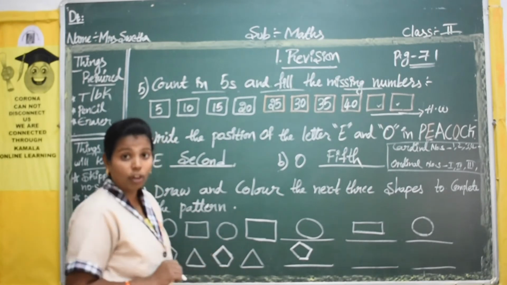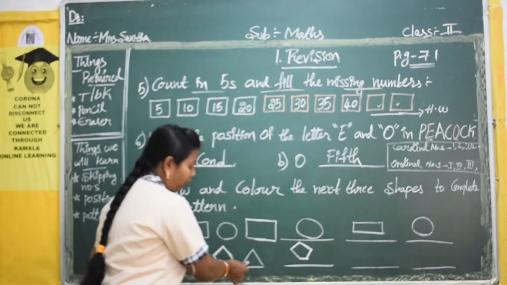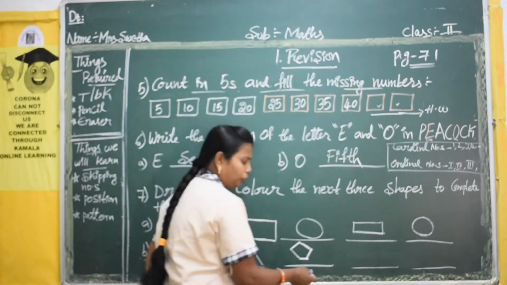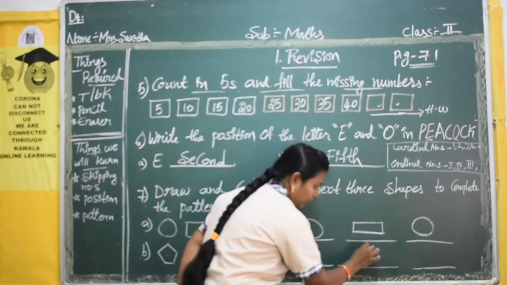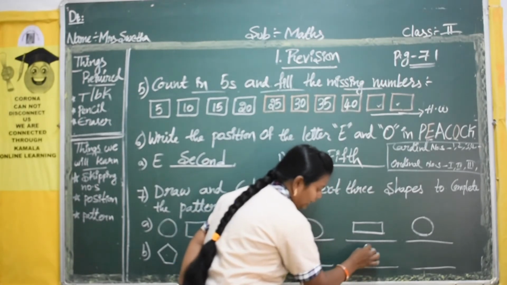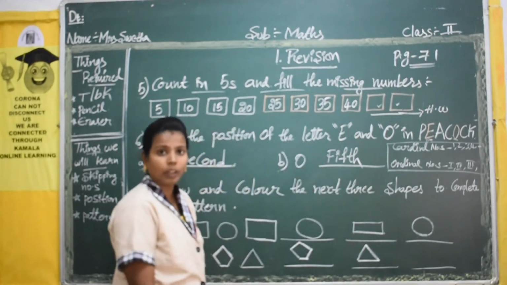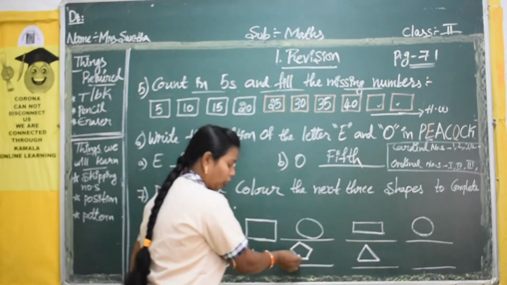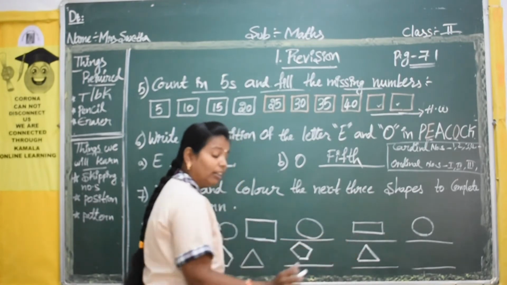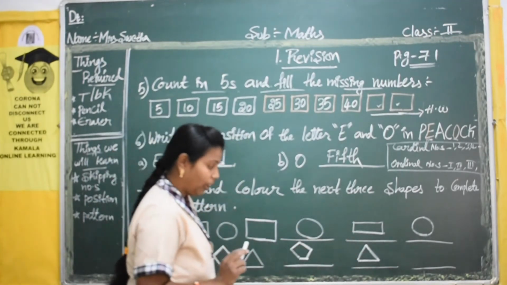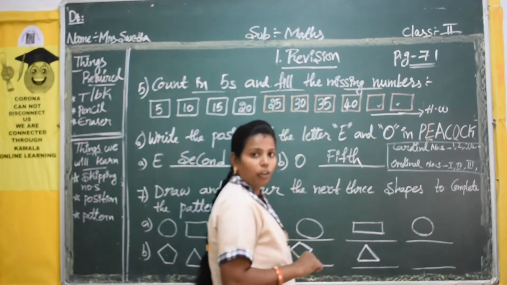Next, after pentagon, what you have to draw? Triangle. I think you know how to draw this triangle. Yes, 2 slanting lines outside, joined with the sleeping line. Okay, so pentagon, triangle. Next, after that, again you will get pentagon.